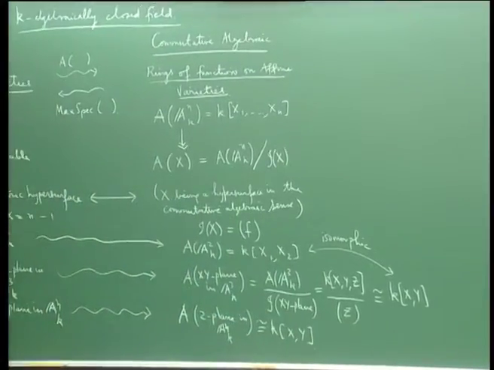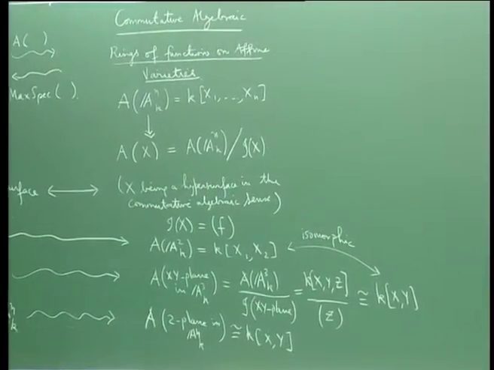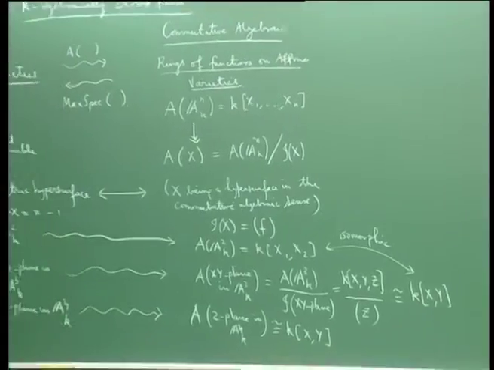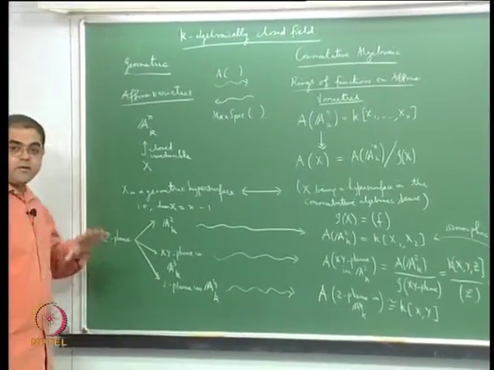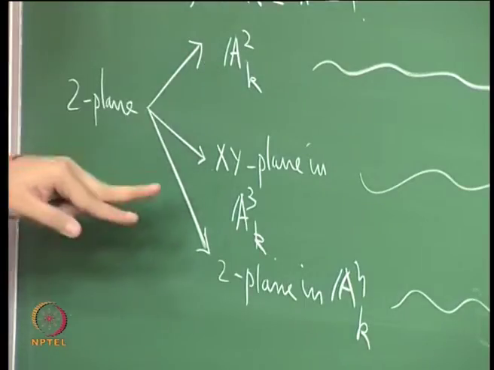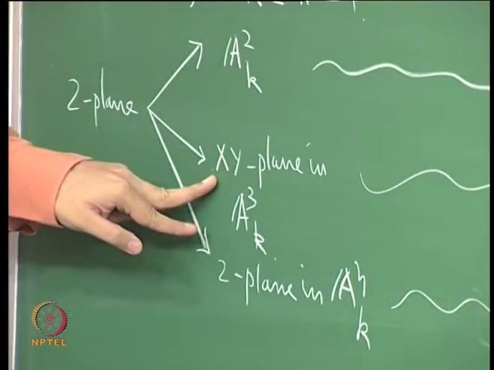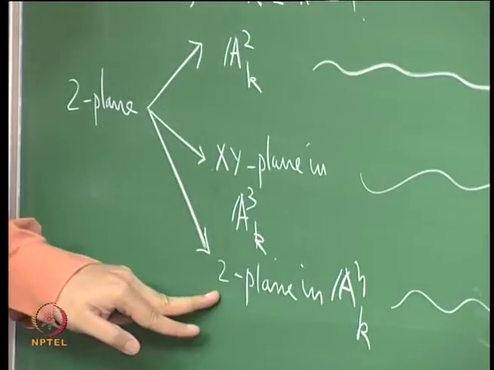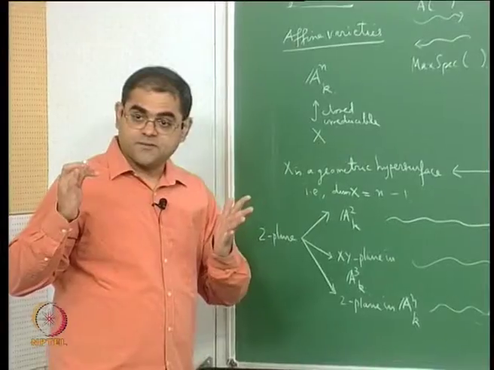So what is it that I am trying to say? I am trying to say that geometrically you are looking only at the 2 plane, whether you are looking at the 2 plane completely, the 2 plane itself, or whether it is embedded as a plane in 3 space, or whether it is embedded as a plane in n space.